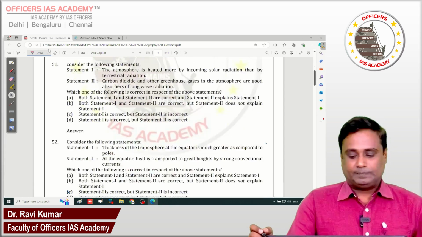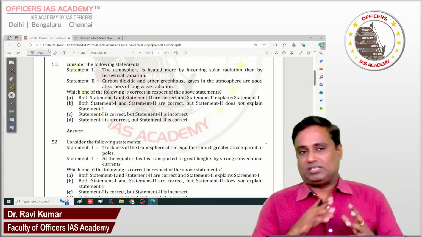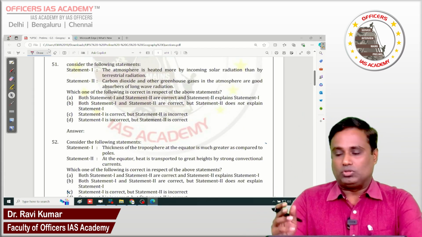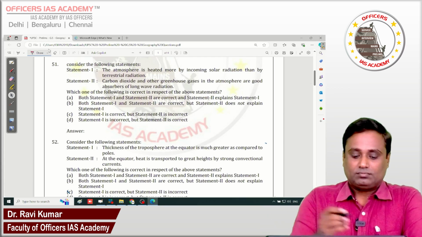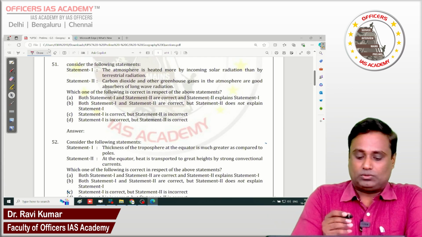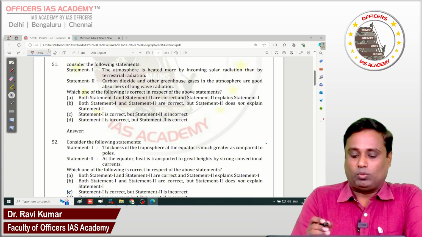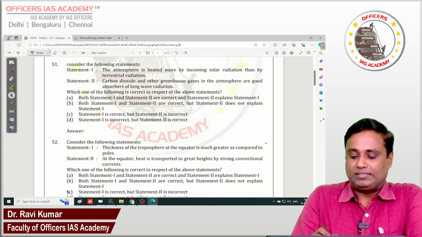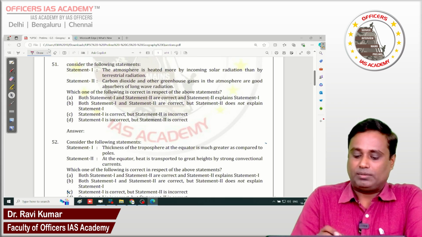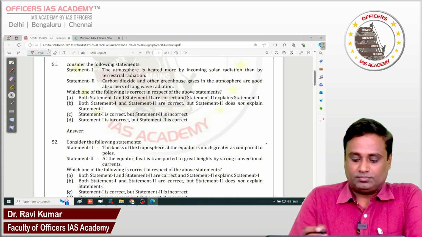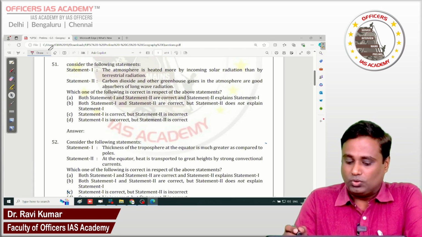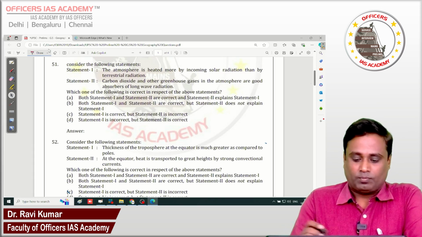From here, the questions get into the fundamentals of climatology, which we normally teach in the first and second classes. The question is a two statement question. Statement number 1: the atmosphere is heated more by incoming solar radiation than by terrestrial radiation. Statement 2: carbon dioxide and other greenhouse gases in the atmosphere are good absorbers of long wave radiation.